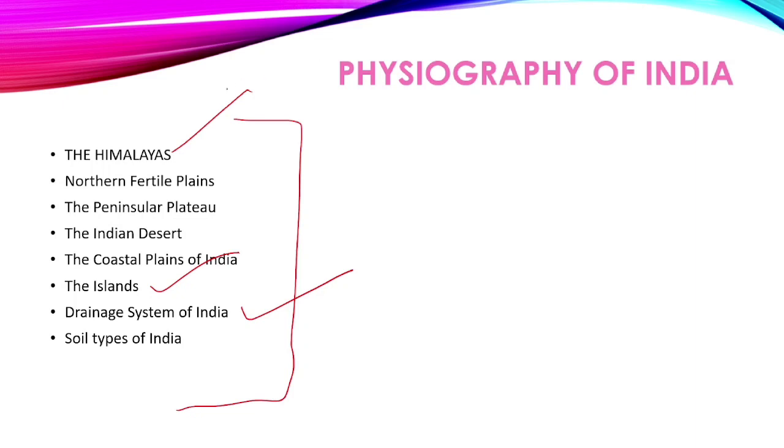Everything will be discussed, including the peninsular plateau and south India. It will be according to our NCERT, so you can have a look at NCERT and our video series, and we will also be providing notes of all this.